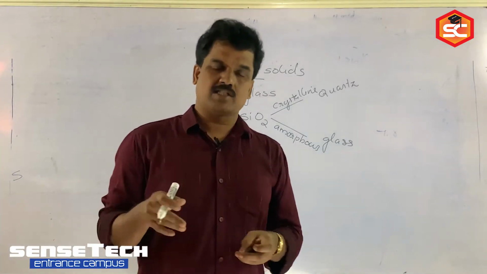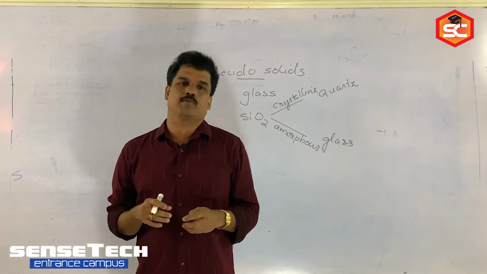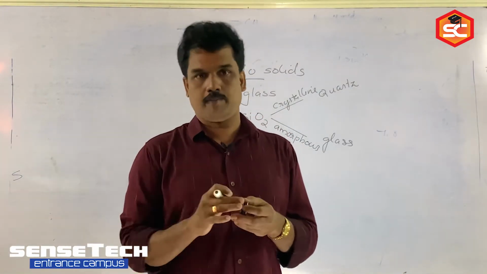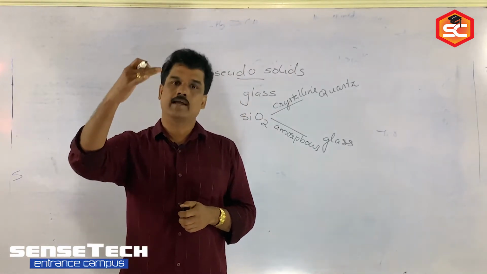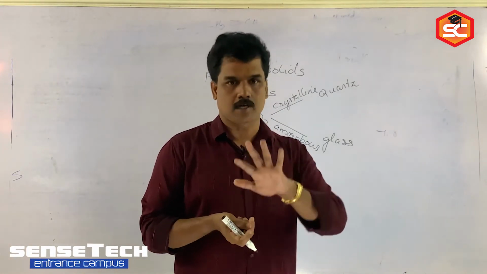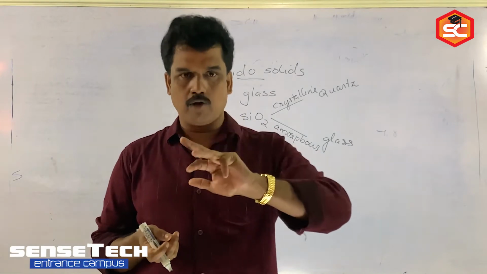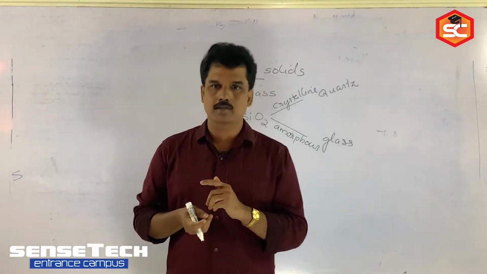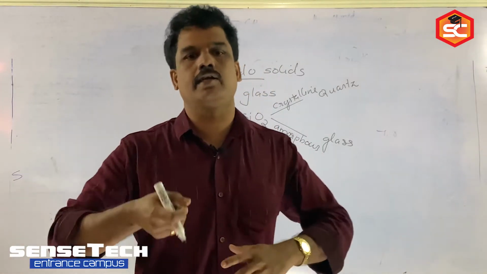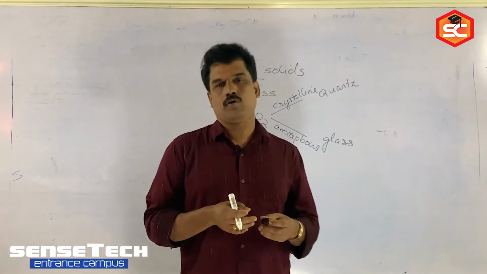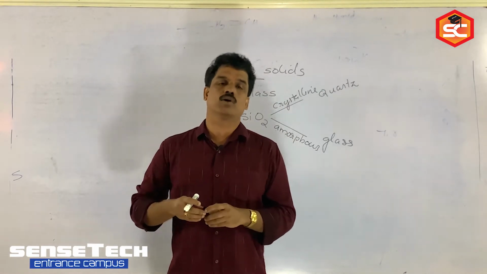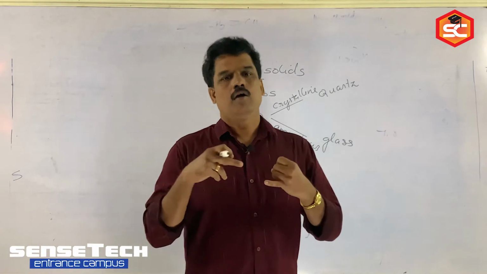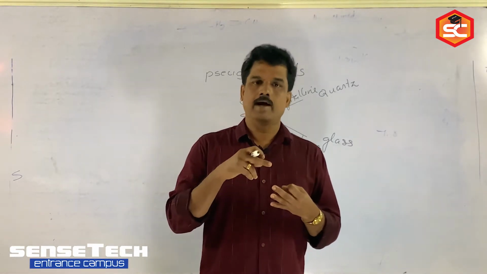Then from the classification, first we have to pick which type of solid we have to study in this chapter. Mainly we have to study crystalline solids. Crystalline solid is again classified into different types. Which are they? Ionic solid, covalent solid, molecular solid, and metallic solid. You studied them in detail in the chapter with examples. What are the different types of molecular solid you studied? Molecular solid is again classified into polar, non-polar, and hydrogen bonded.